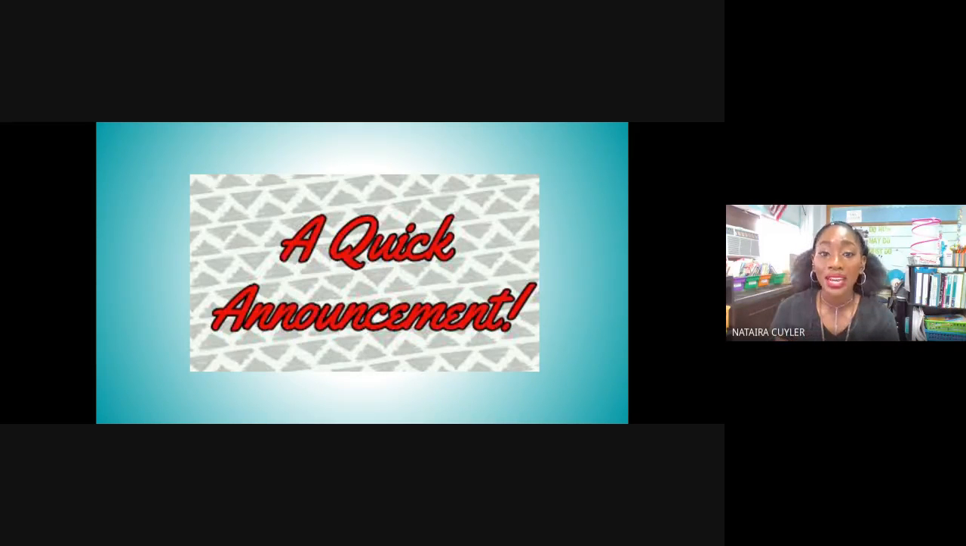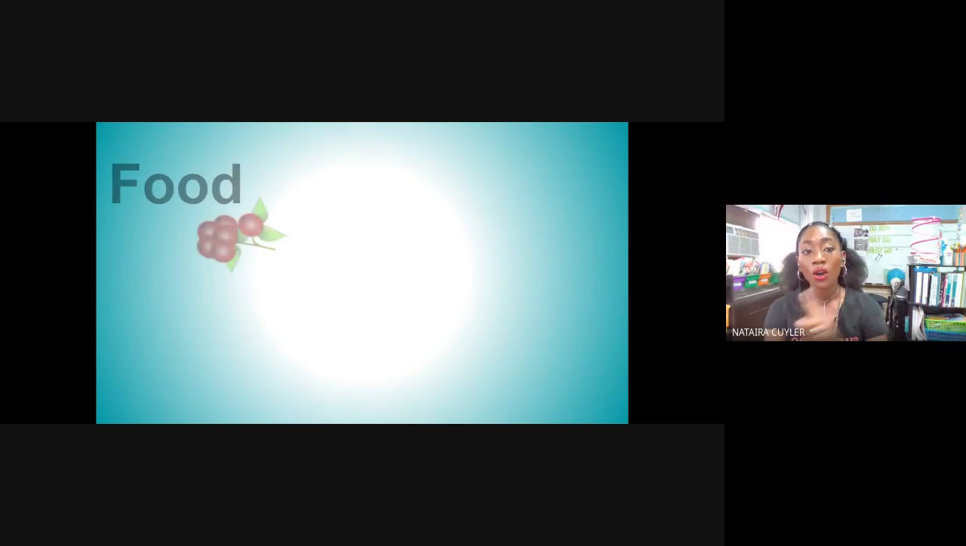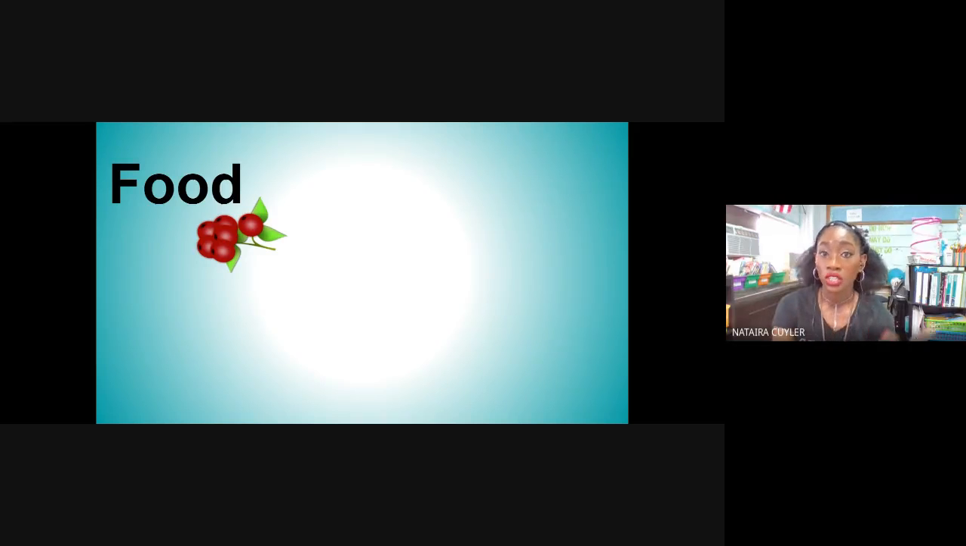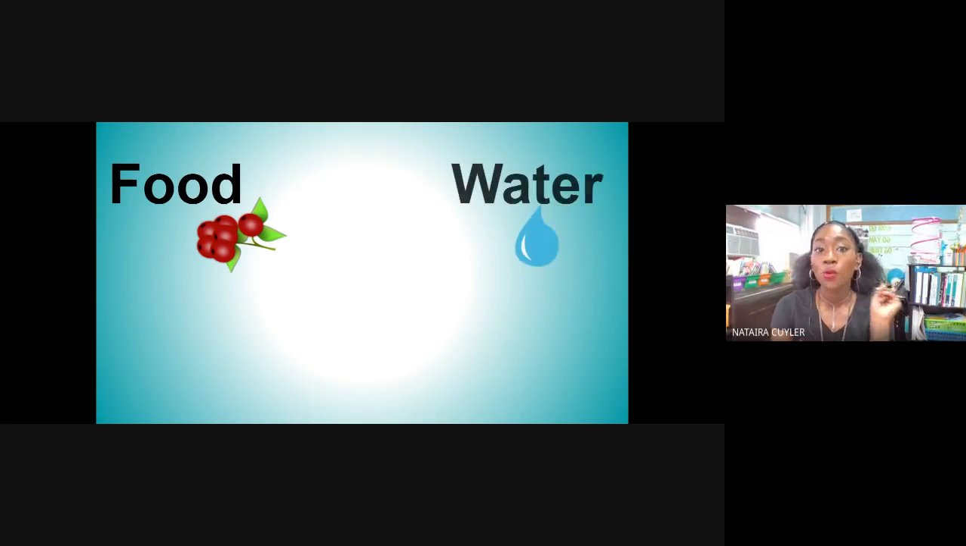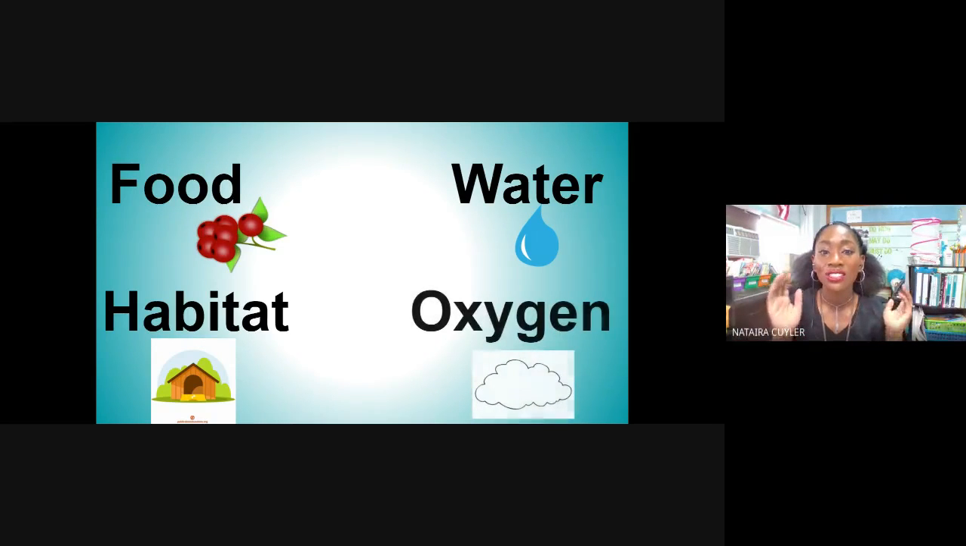So let's go back to our live lesson and review the four things animals need to survive. So we know animals need food just like we do. They need water, even our fish. And they have to have a habitat or a shelter just like we do. And they use oxygen just like us.